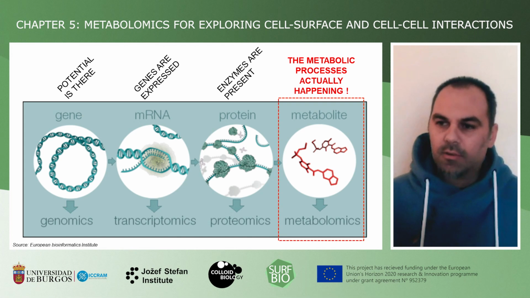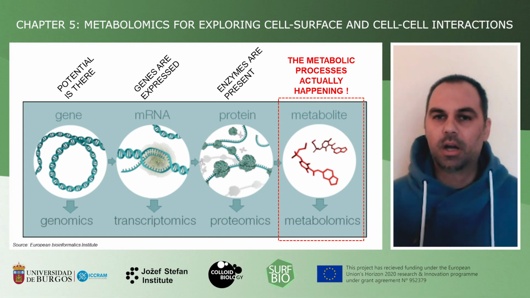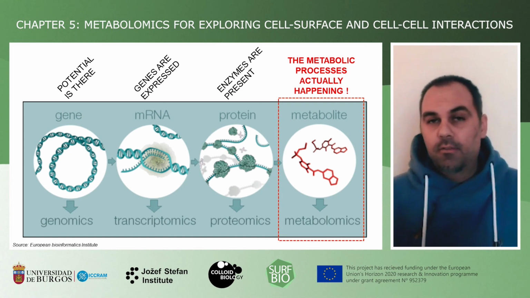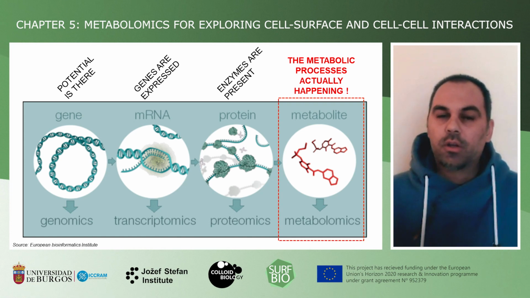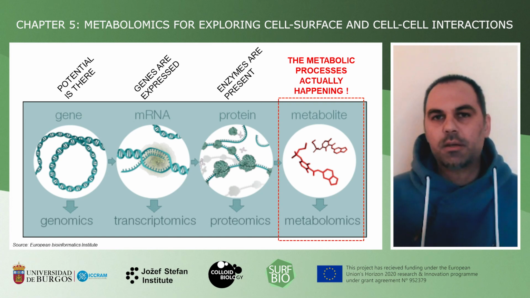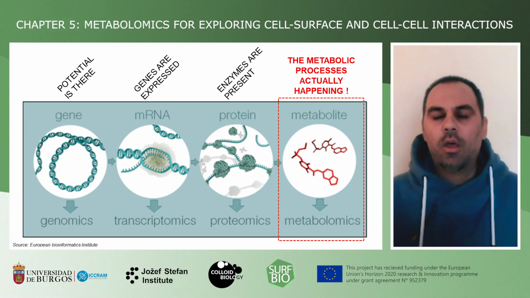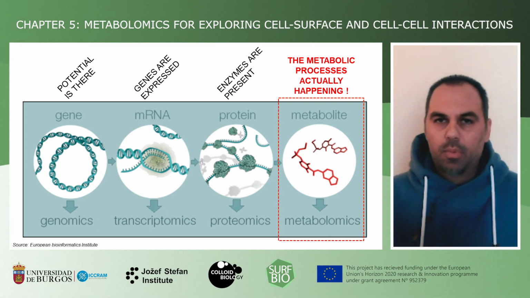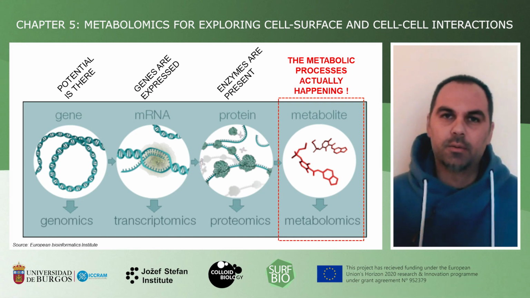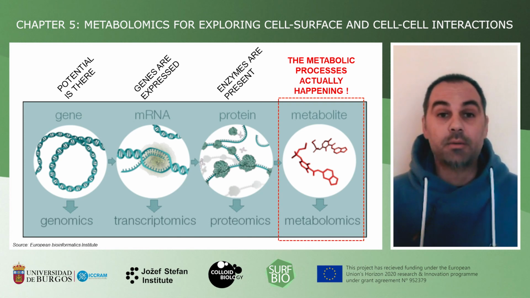The transcriptomic level will give us information on which genes are expressed, meaning how the organism responds. And then on the proteomics level, we are already getting some information about the proteins and the active enzymes that are present in the system. But only on the last, the metabolic level, we actually directly learn about the metabolites that are present and about the metabolic processes that are happening in the system.